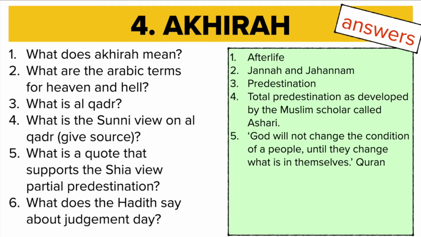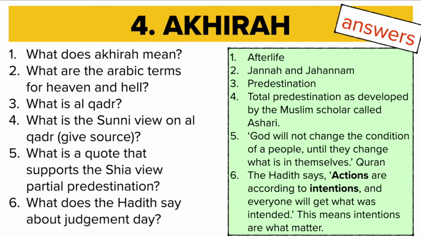But this quote here, the idea that God will not change the condition of a people until they change what is in themselves, is used to support the idea that we have some freedom there, that God is not going to determine everything for us, that we are in control of our own destiny to an extent. And question 6. The Hadith says, actions are according to intentions, and everyone will get what was intended.